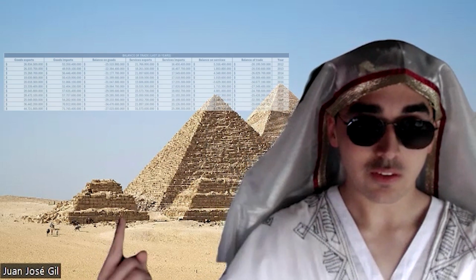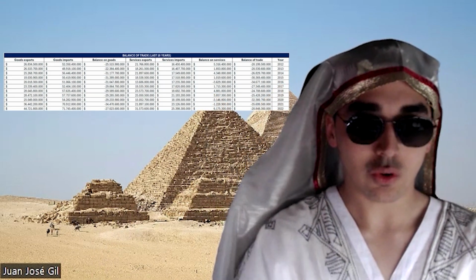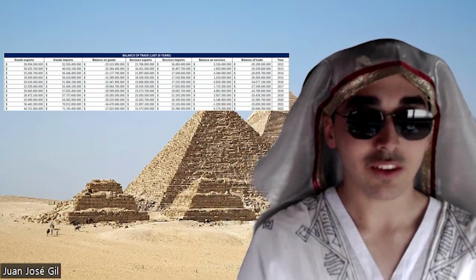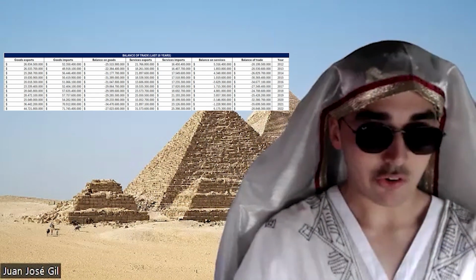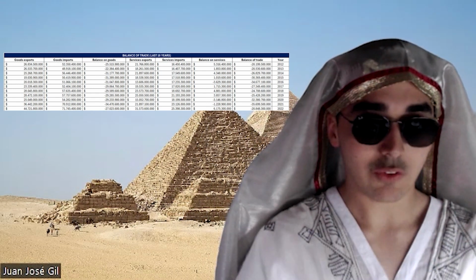Let's talk about the current account. We divided the current account into its three primary sections: the trade balance, the primary income, and the secondary income. First, we will explain the trade balance. As you can see in this table, the trade balance is divided into goods and services. We can see how for the past 10 years, the imports of goods have been larger than the exports of goods, which results in a deficit in the balance of goods.